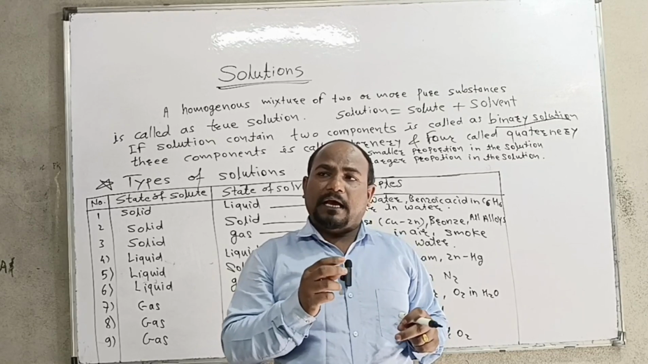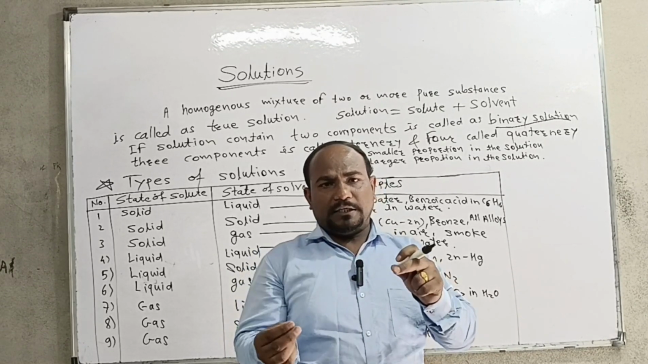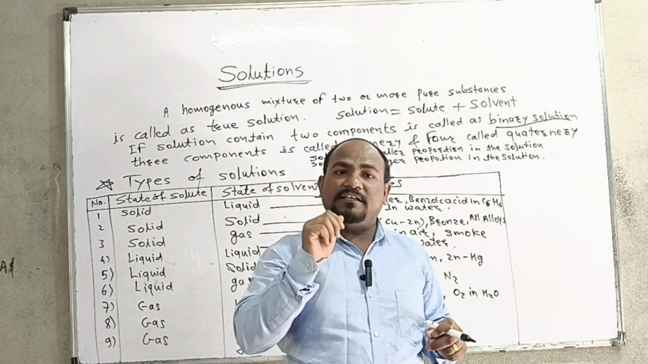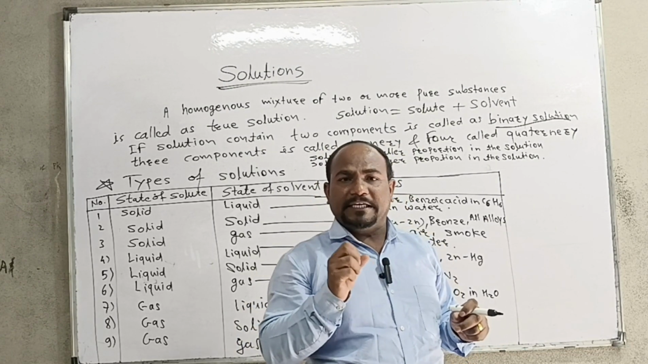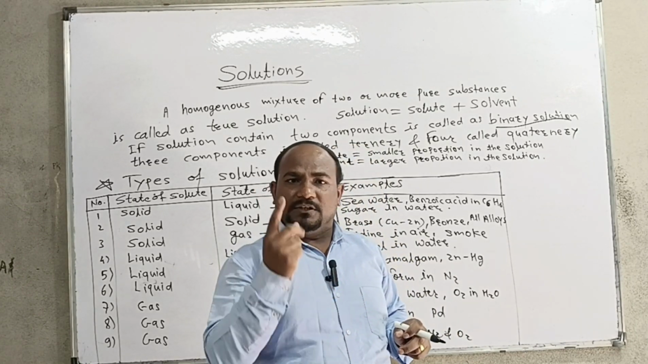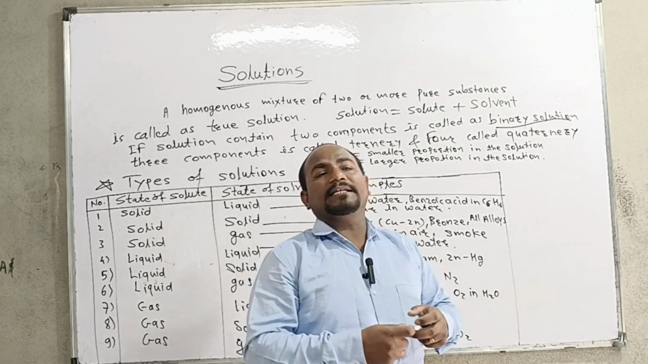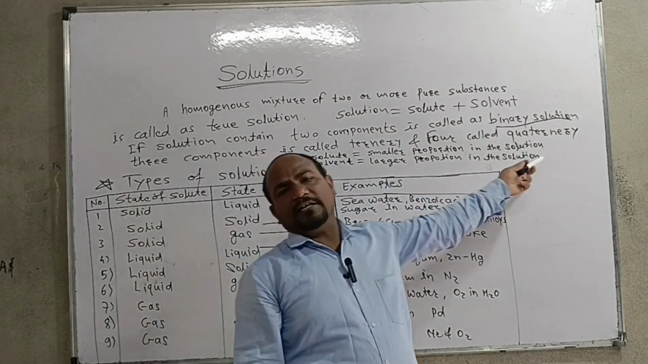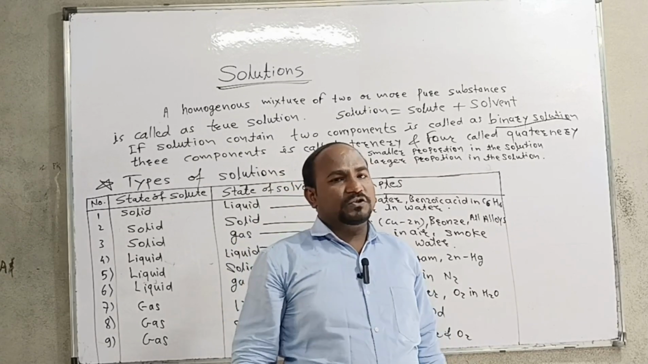If we have two solutes, sugar and salt, dissolved in the same solvent, that is water, it becomes a ternary solution. Why? Because there are two solutes and one solvent. It means there are three components: two solutes and one solvent. In this way we can say there are binary, ternary or quaternary solutions depending upon the number of components of a solution.